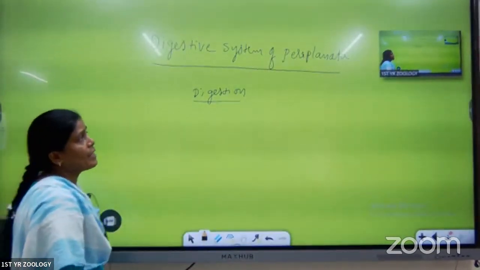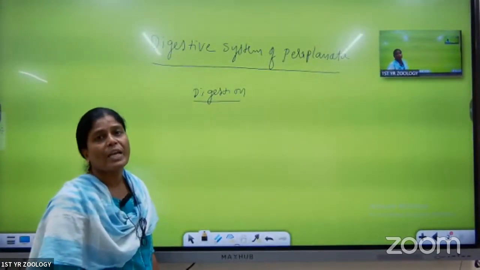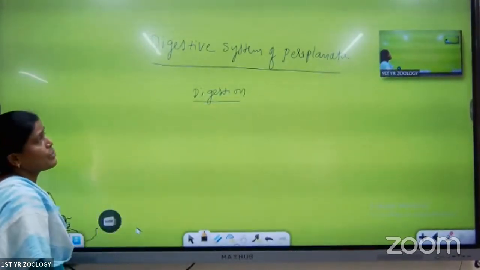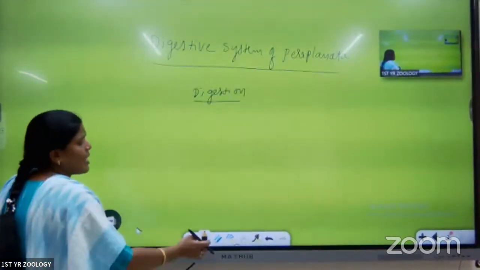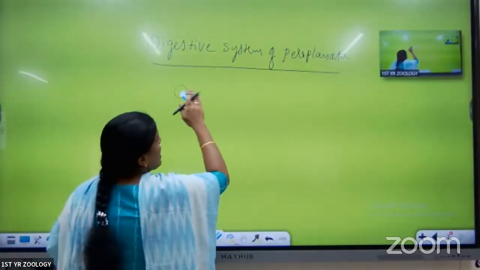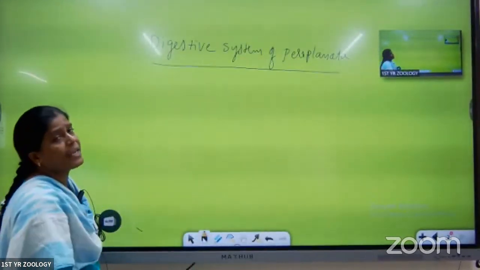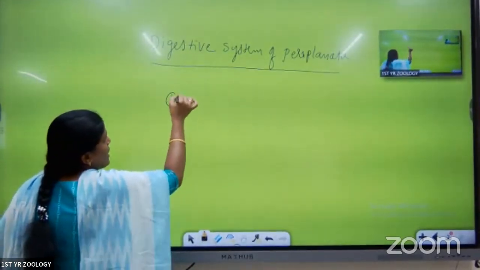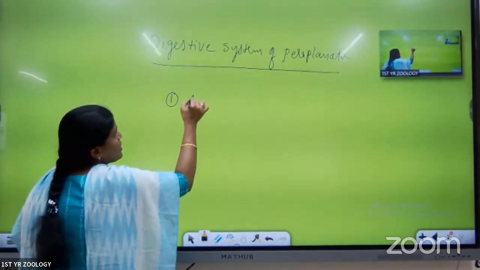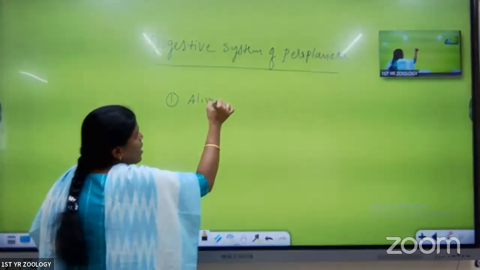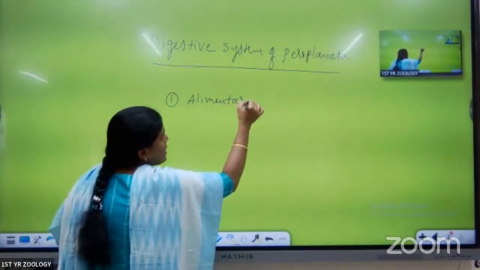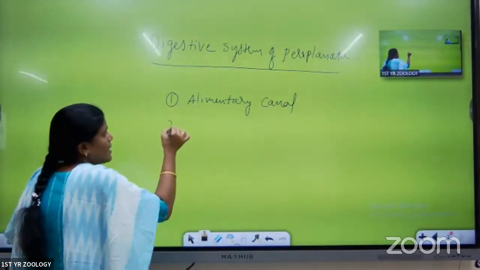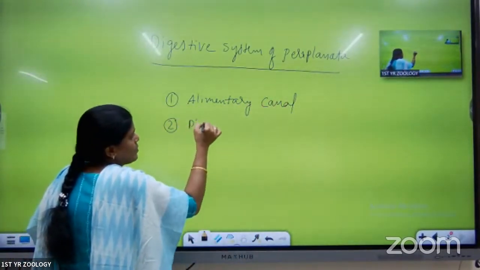Next, Periplaneta belongs to phylum Arthropoda, and these belong to insects. The digestive system of Periplaneta, like other animals, mostly has 2 components. They are the alimentary canal and the digestive glands.